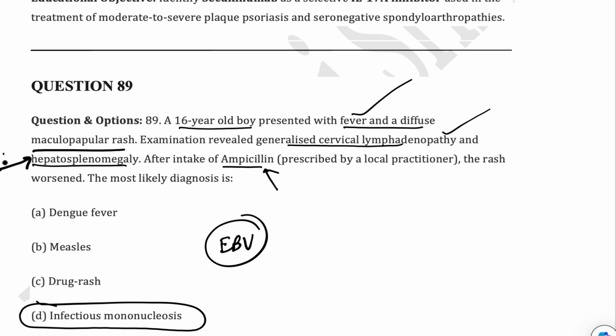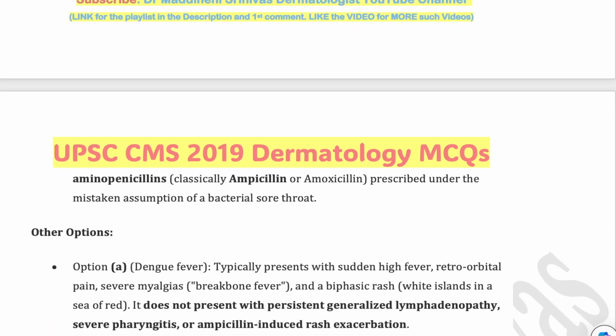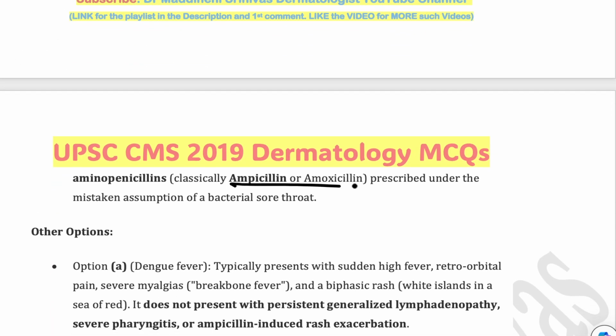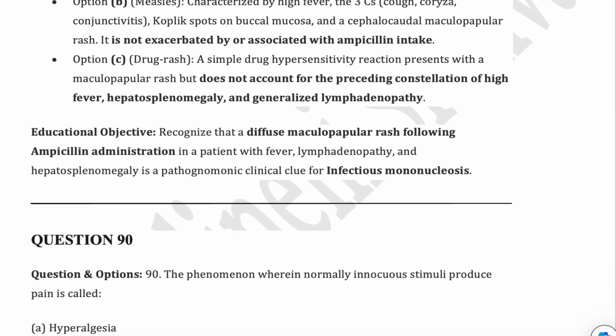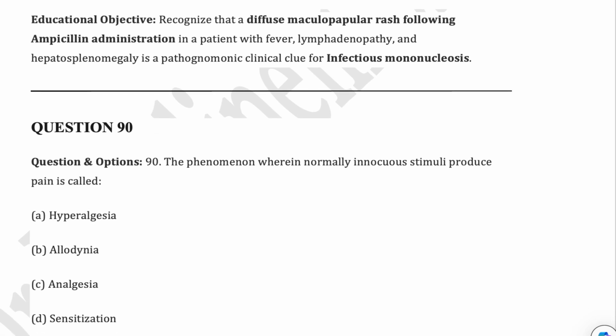differentiating feature? Yes, it is the hepatosplenomegaly and also the maculopapular rash, which are very characteristic of infectious mononucleosis, in which ampicillin or for that matter the aminopenicillins, amoxicillin or ampicillin, are going to aggravate the skin rash. Right. Next one is just a one-liner.